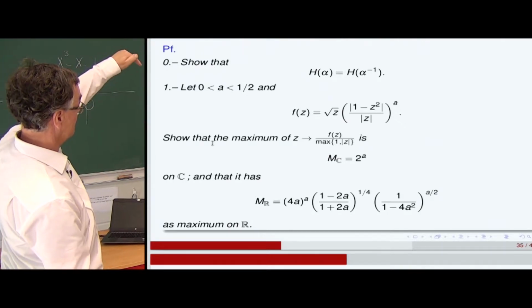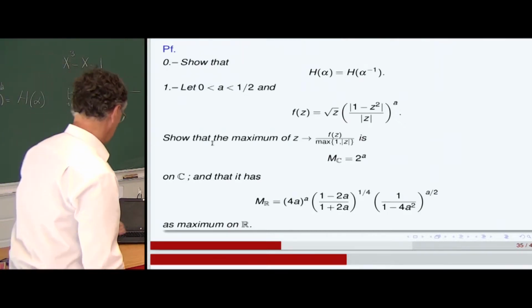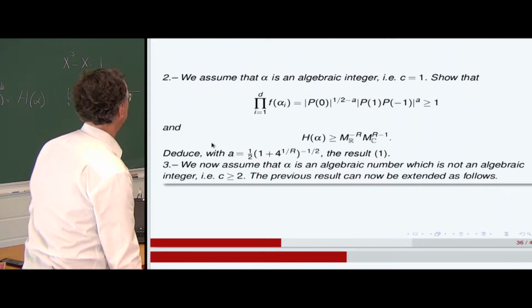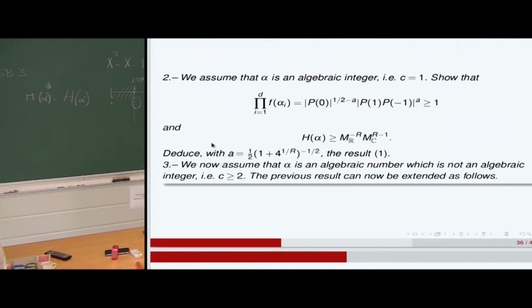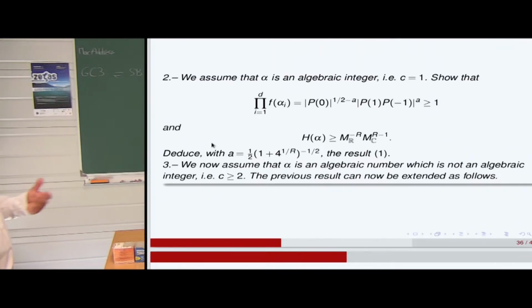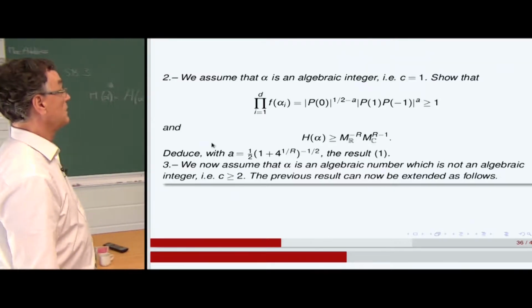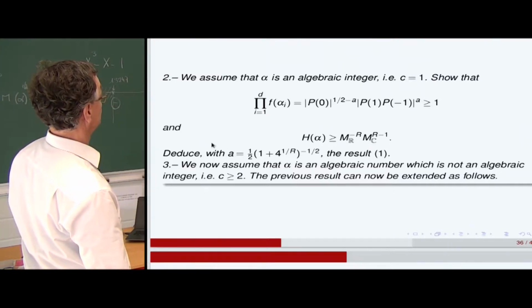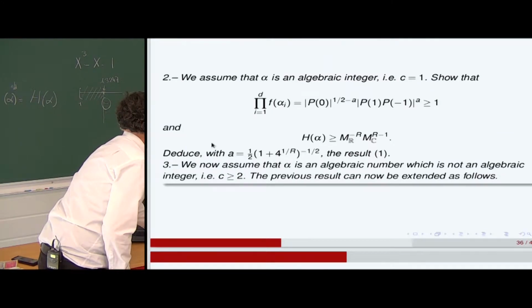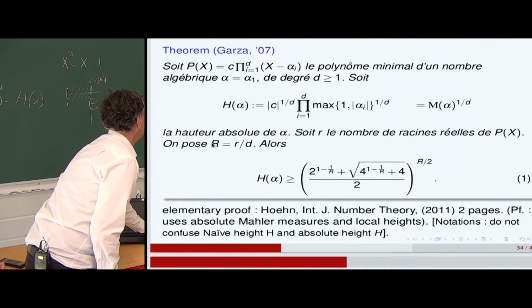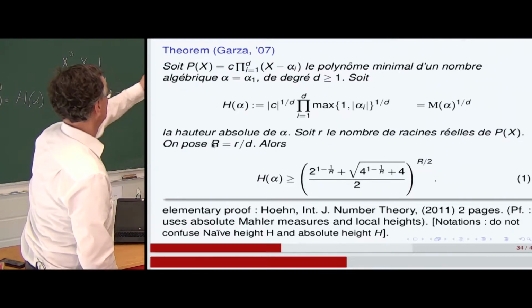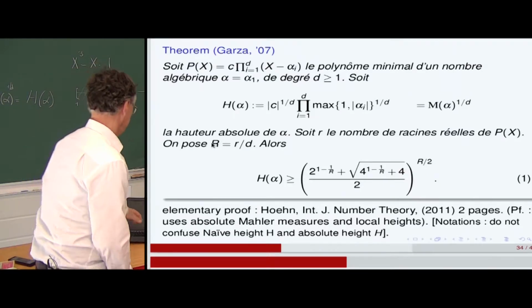So we have a maximum MC, MR. So what do we do with that? Now we assume that alpha is an algebraic integer. That is to say c equal 1, where c is the dominant coefficient of the polynomial.